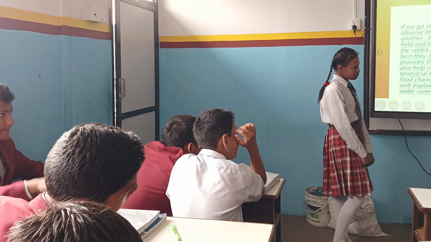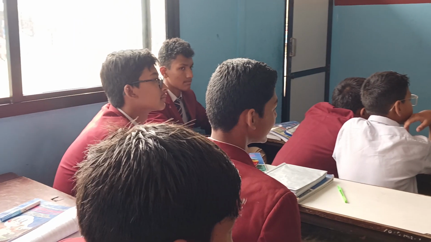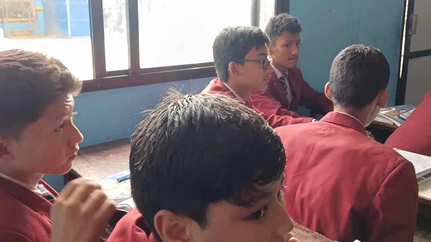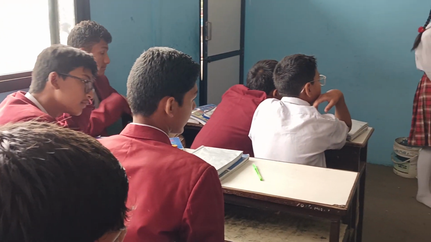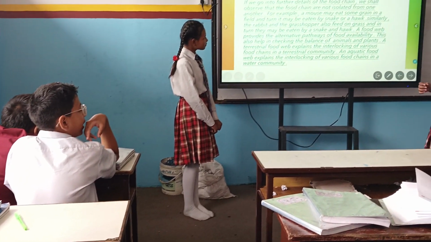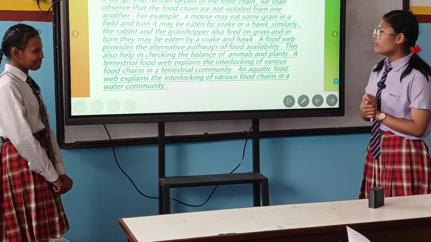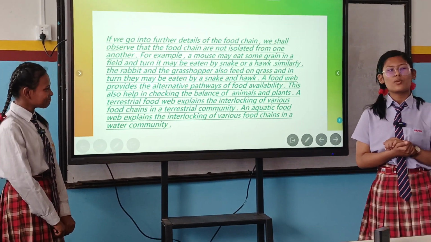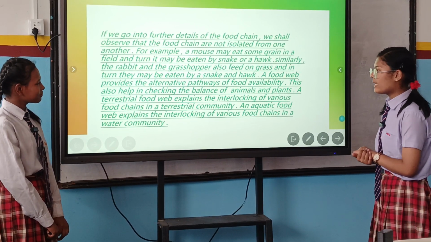If we go further into details about food web, we can know about food chain too. We shall observe that food chains are not isolated from one another. Taking an example of a mouse eating grain in a field, that mouse can also be eaten by a snake or a hawk. Similarly, the rabbit and the grasshopper also feed on grass, which is the producer, and in turn they may be eaten by a snake and hawk.